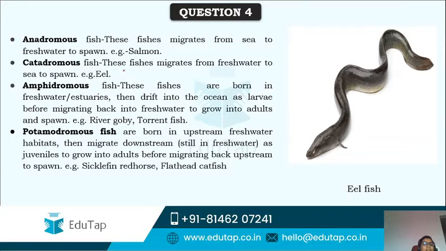Catadromous fishes migrate from fresh water to sea to spawn, to give birth to young ones. And anadromous fishes are the opposite of catadromous: they migrate from sea to fresh water to spawn, for example salmon.